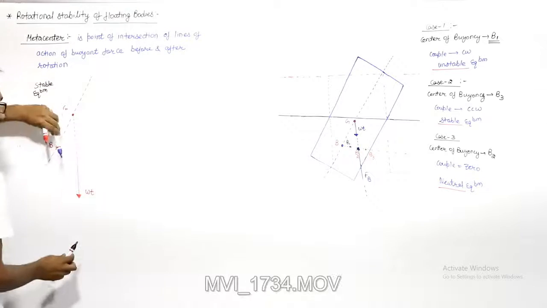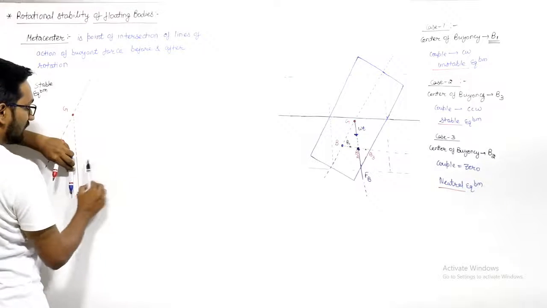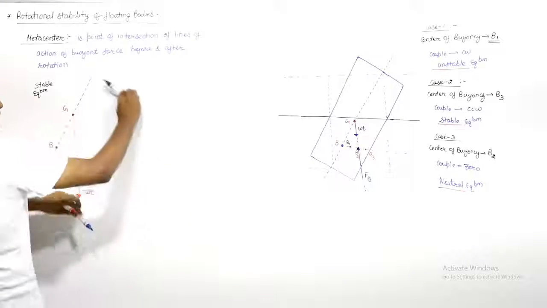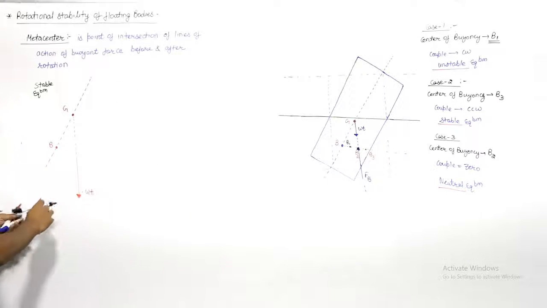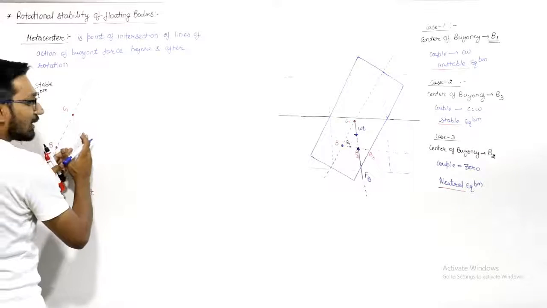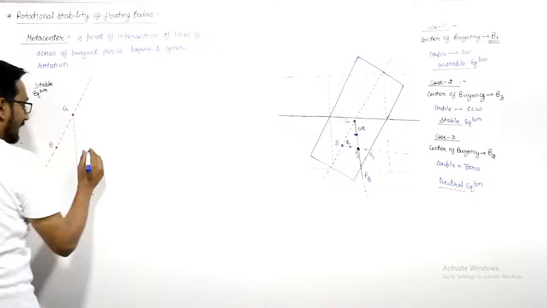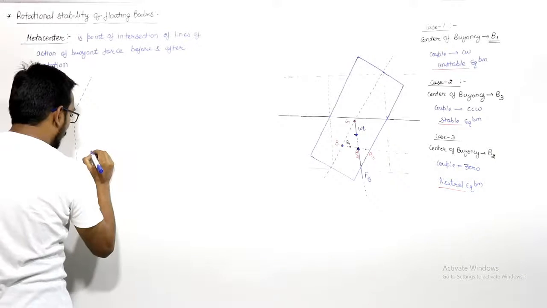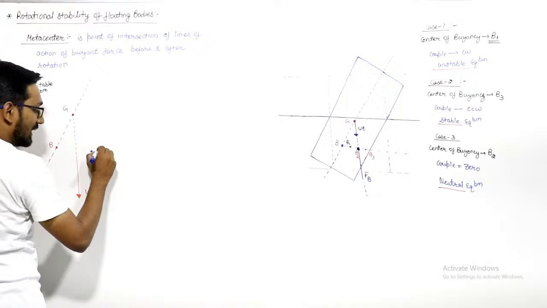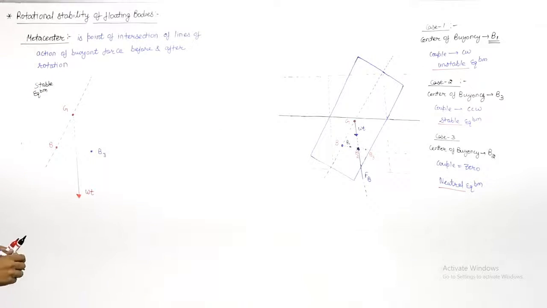So if this force is in the downward direction, you need an upward force on the right side of this weight, so that it will give you a counterclockwise rotation. So the new center of buoyancy will be on the right side of this line of action of weight. Let us say this is the new center of buoyancy, B3.